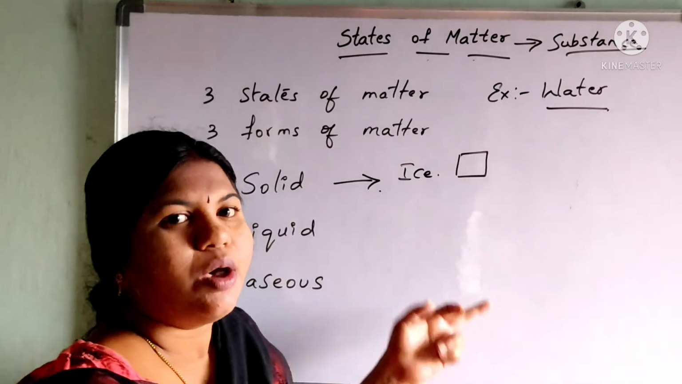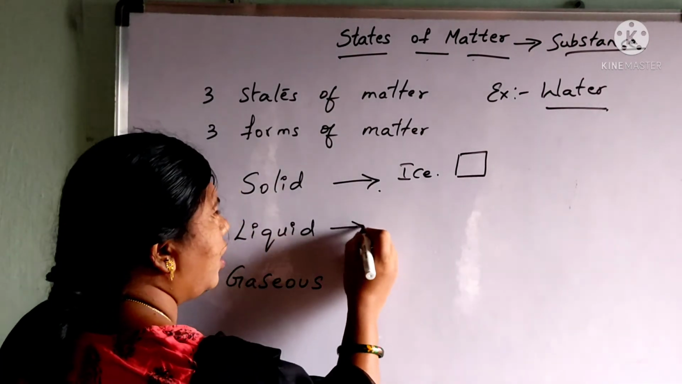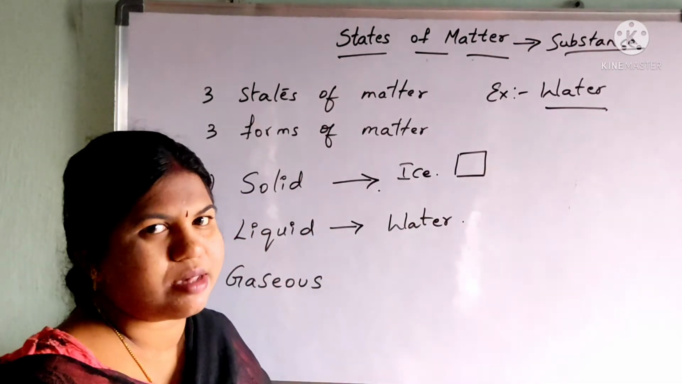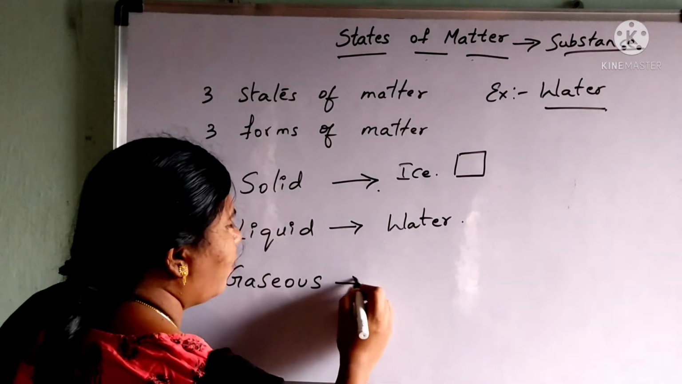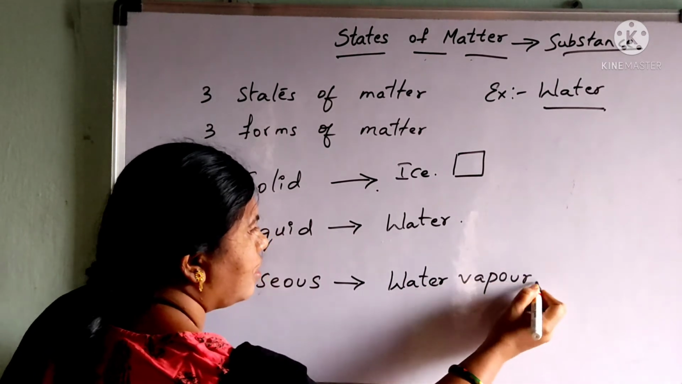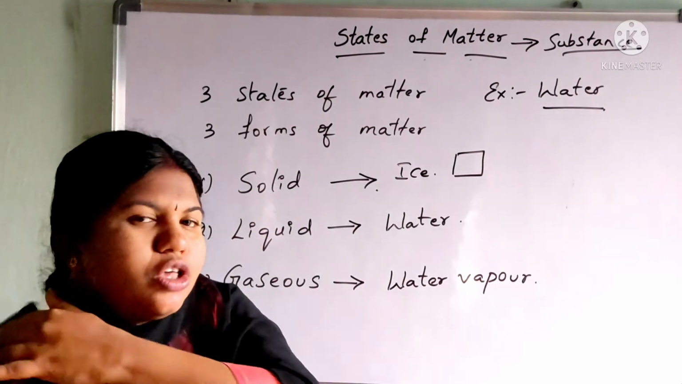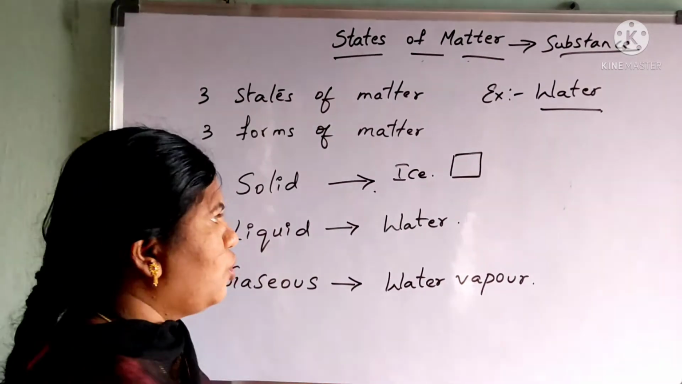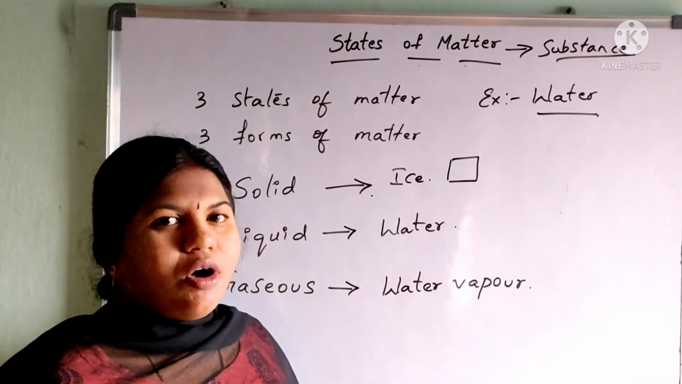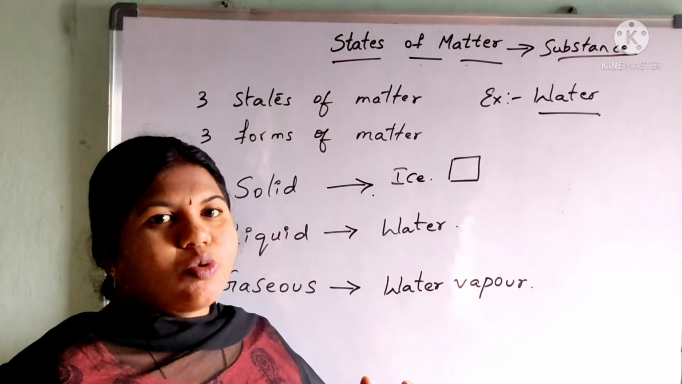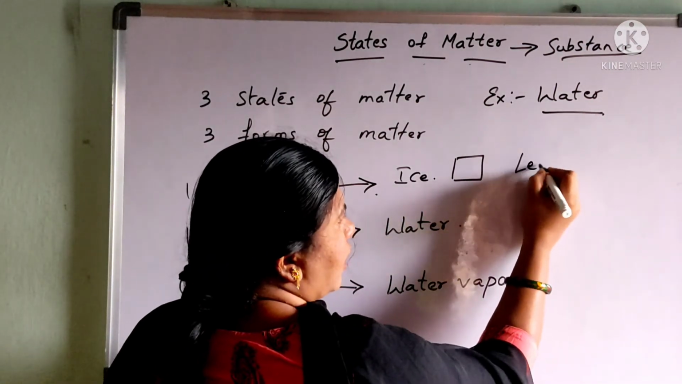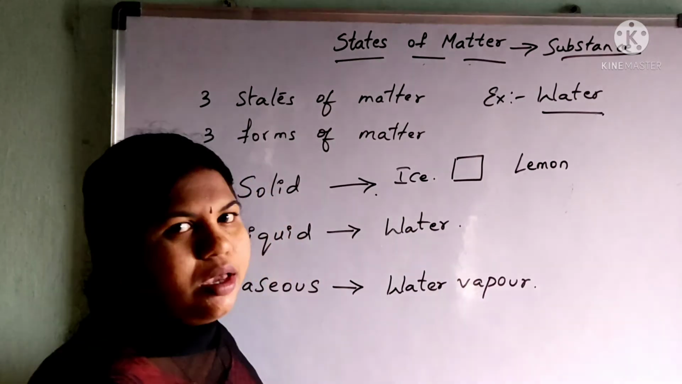Now this ice, when heated, will change into water. So this is the liquid state. Now this water, when heated, changes into water vapor. So this is the gaseous state of water. On the whole, when some external force or pressure is applied or the temperature of the matter is changed, then only the matter changes from one state to another state. Now apart from ice, I can also take lemon as an example for the solid state.